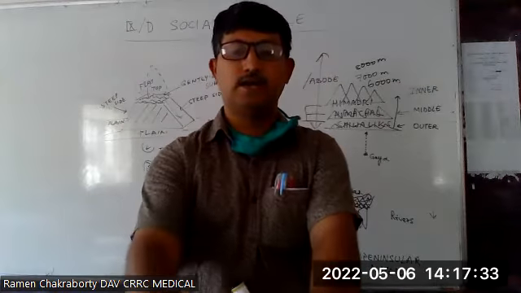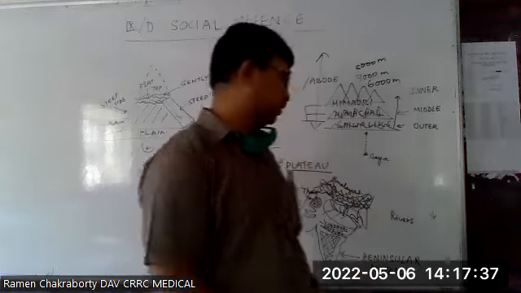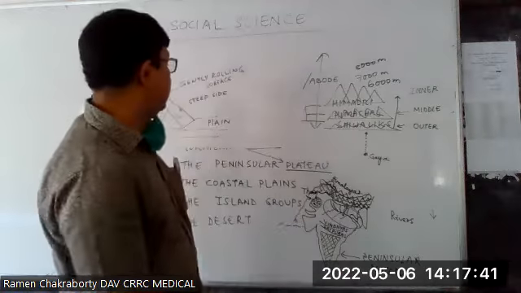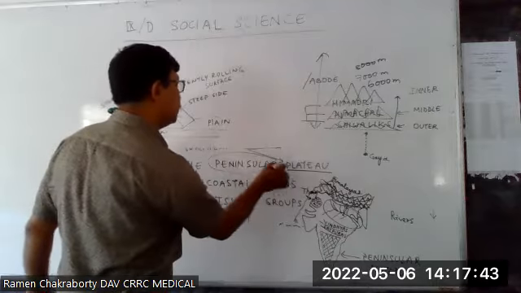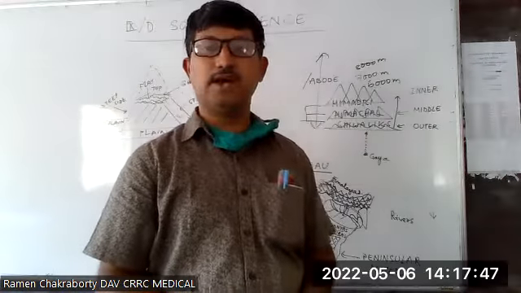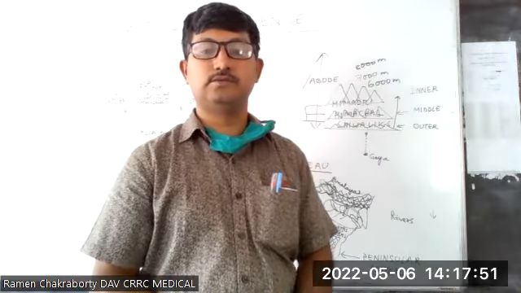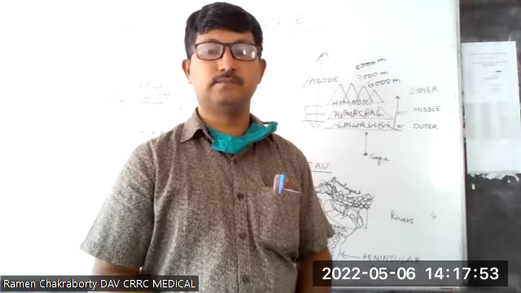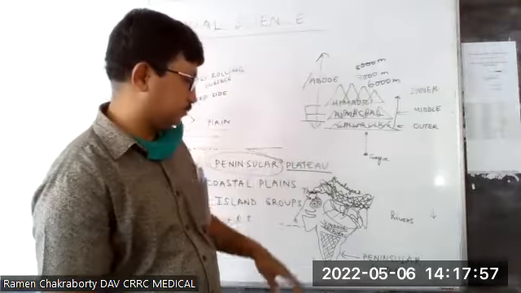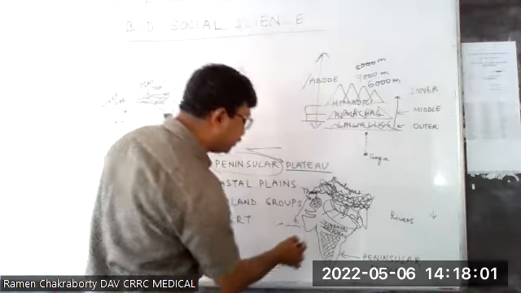Yes sir. Yes sir. हाँ, तो डेक्कन प्लेटो जो है वो पेनिनसुलर प्लेटो का एक पार्ट है। अब यहाँ हम लोग को पेनिनसुला वर्ड का मीनिंग मालूम है क्या? Can anyone tell me what is a peninsula? Sir, it is a land which is surrounded by water in its 3 sides. Very good. It is surrounded by water from 3 sides. A stretch of land surrounded by water from 3 sides.